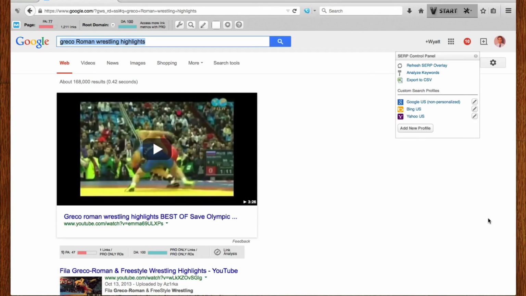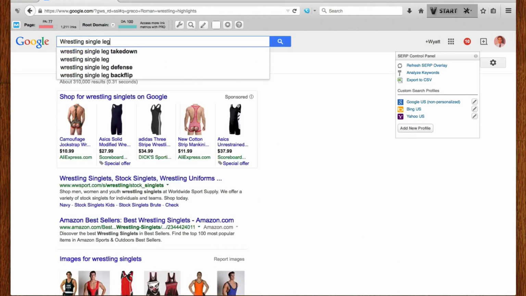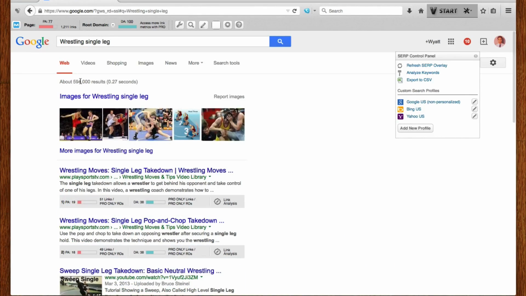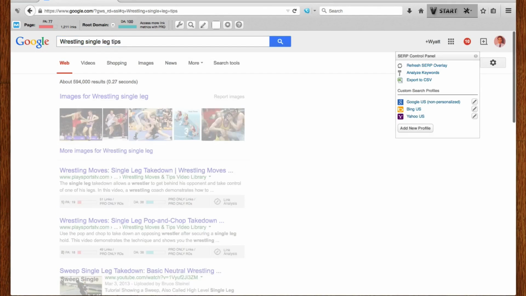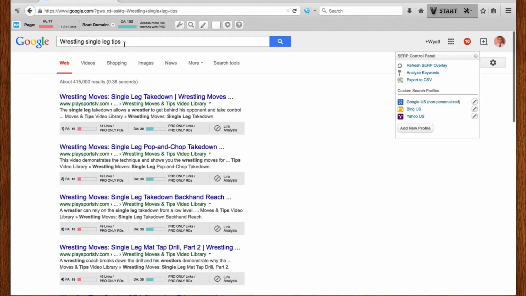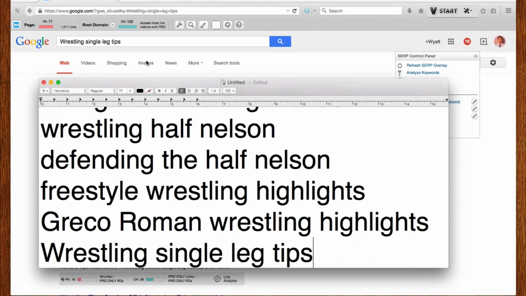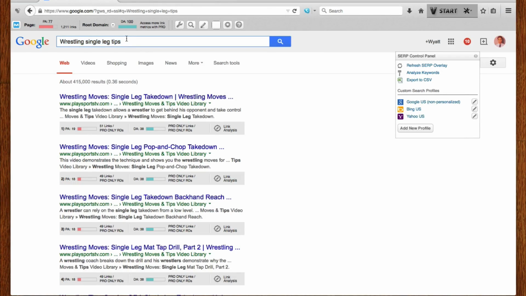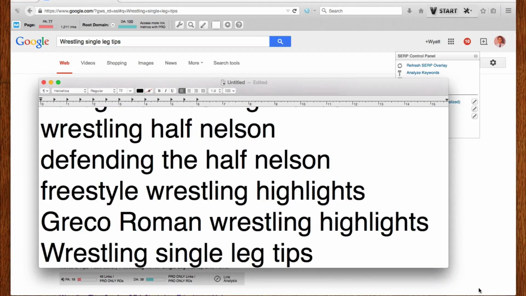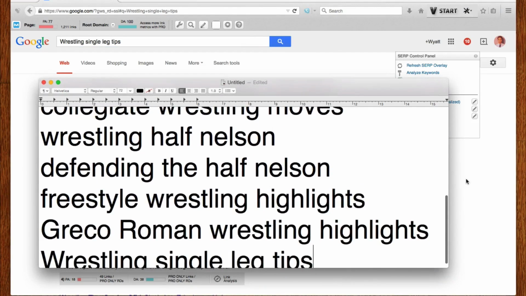Now let me see if I can come up with anything else. Wrestling single leg. So that gets close to 600,000. Maybe if I add tips, we got 415,000, so that could be good. Let's add that to the list. Don't be afraid to add on modifiers like I just did there, like the word tips or techniques, something like that, depending on what niche you're in, of course. You can decrease the competition by making it a little bit more of a long tail keyword. At least, that's a good way to start out and build out this initial keyword list.